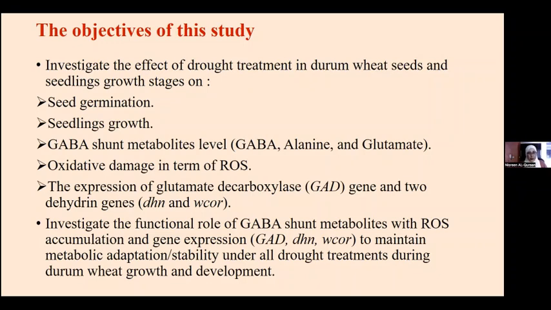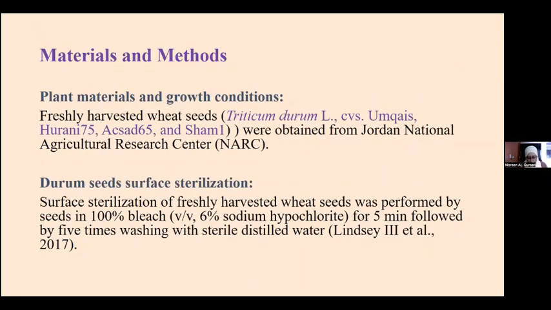The main point, or the output, is to maintain the metabolic adaptation, to see how much the expression of those genes and the accumulation of those metabolites are involved in adaptation and stability under all the drought treatments that were used in this study at the seed stage and at the seedling stage. So in this study, we use 4 cultivars. They are Triticum durum cultivars, Quraan 75, Sad 65, and Shaman.